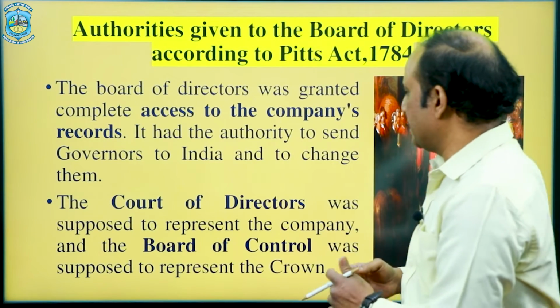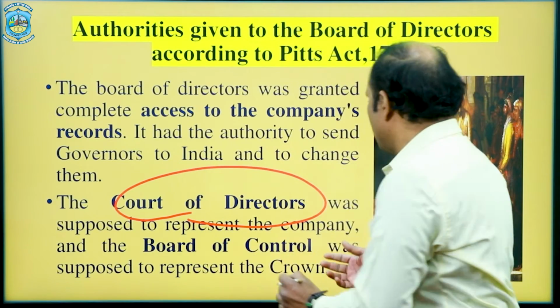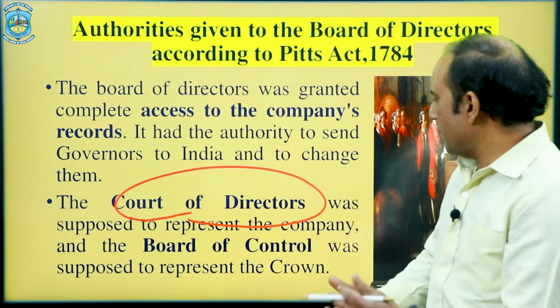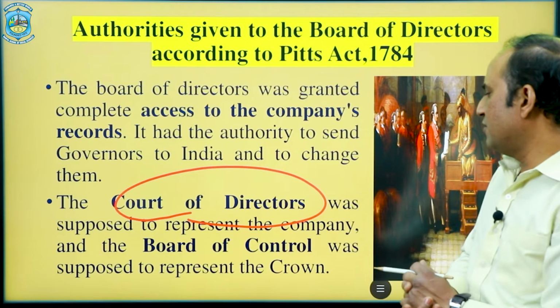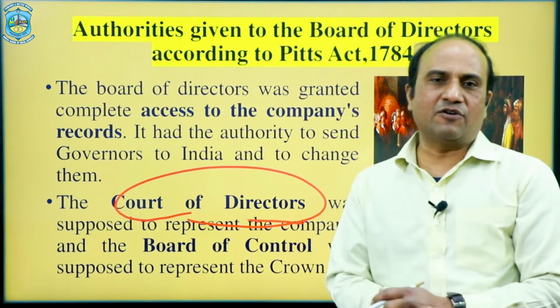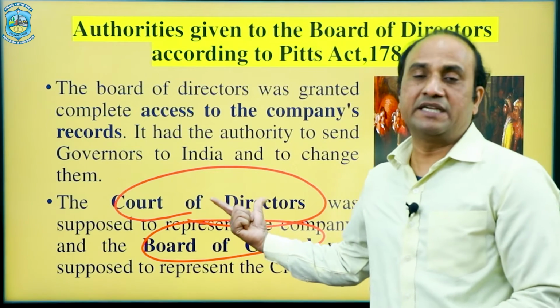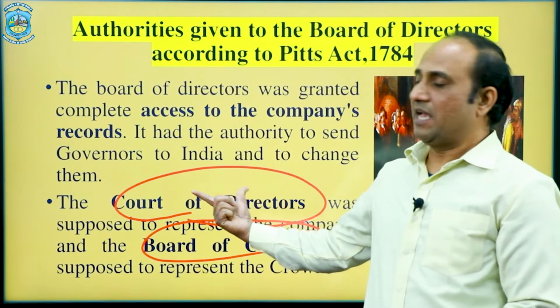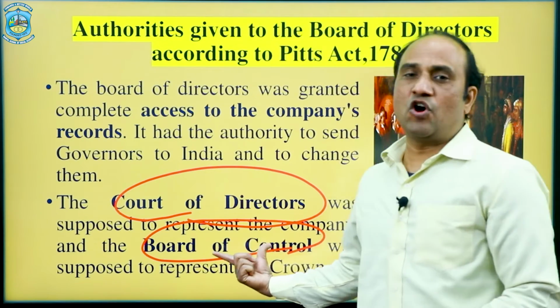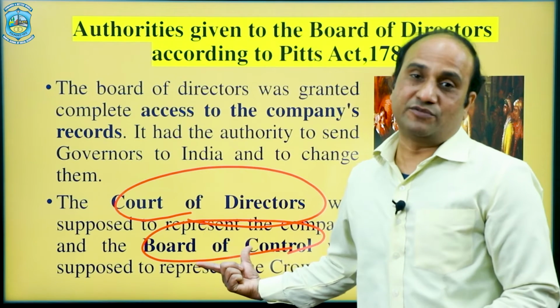Second most important thing is that the Court of Directors was supposed to represent the company, and the Board of Control was supposed to represent the Crown. That means the Court of Directors will represent the company's affairs, and the Board of Control will represent the government, the Crown.